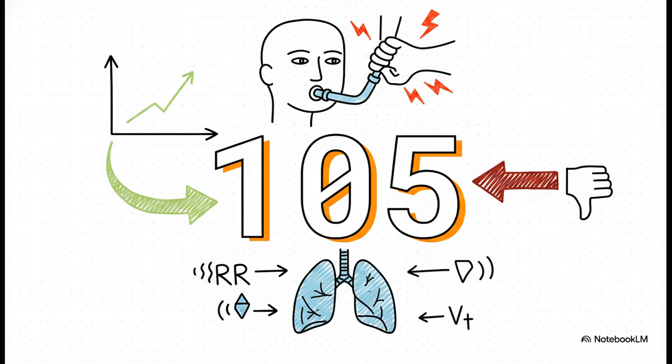This is the make-or-break threshold for the Rapid Shallow Breathing Index. If we divide the patient's respiratory rate by their tidal volume and get a number over 105, it means they're basically panting, taking fast, tiny breaths like a dog on a hot day. If they're doing that, they'll quickly exhaust themselves if we pull the tube too soon. It's a critical tool to make sure we aren't setting them up for failure.